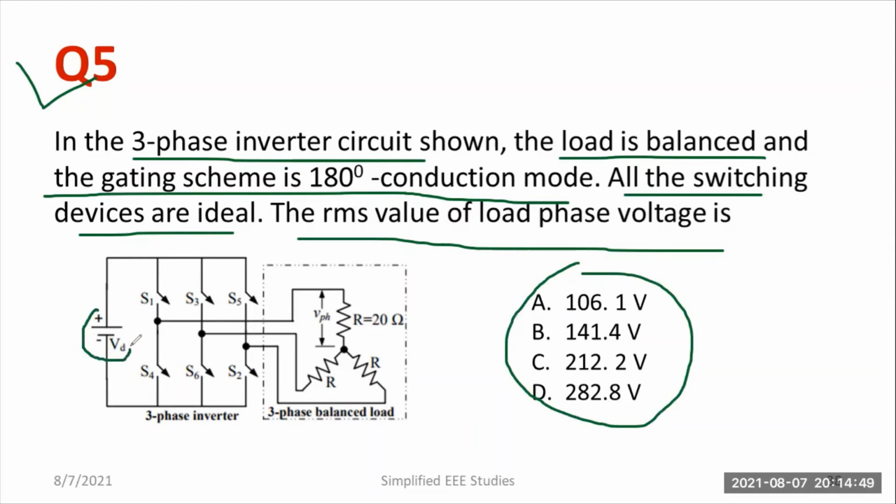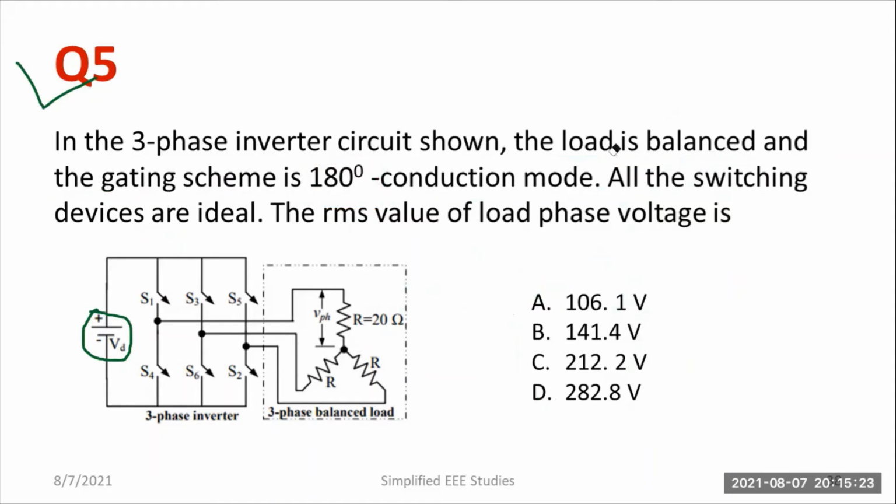So remember, we have a DC supply, but you have a load which is operating in AC. Consider a 3-phase inverter. The mode of operation which they have referred to is the 180-degree conduction mode. Okay. So please do refer to the 180-degree mode of operation and try to become familiar with the waveforms. Remember, look at the diagram. Here it is a star connected network. So the question is the RMS value of load phase voltage. Please remember all the points in your mind before solving the numerical example.